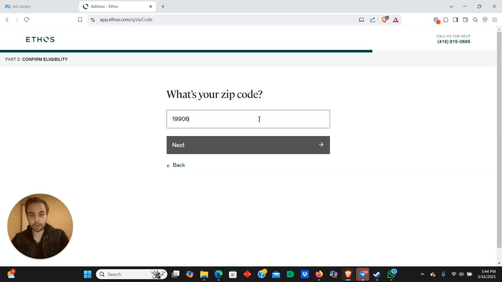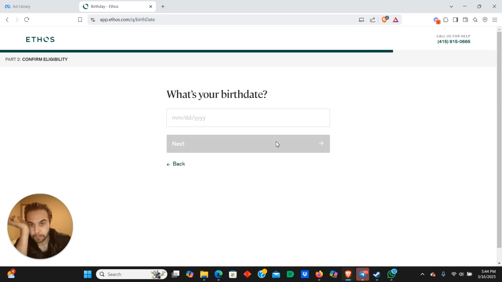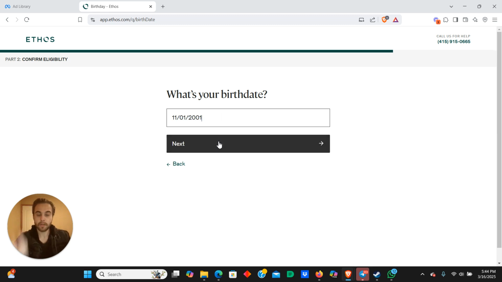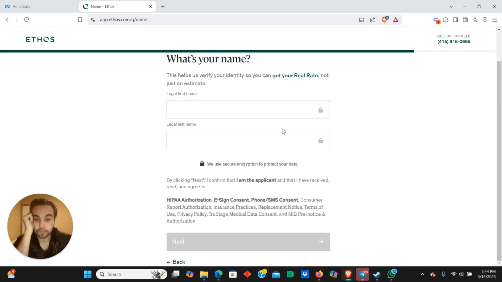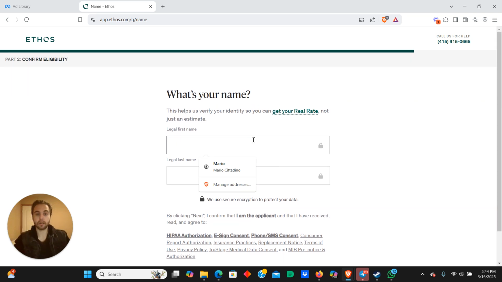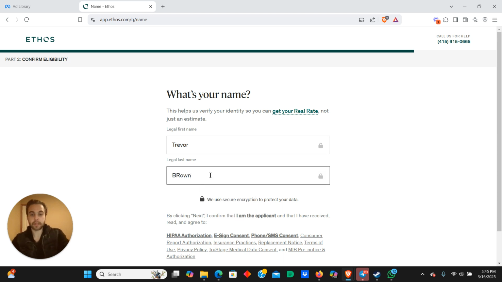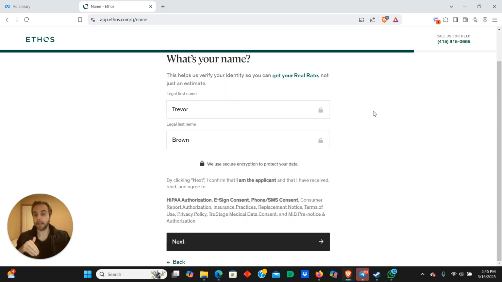So yeah. Birthday. The internet can know how old I am. That's fine. I'll just put my first name and last name in here. But the point is, this process is called funnel hacking, right?